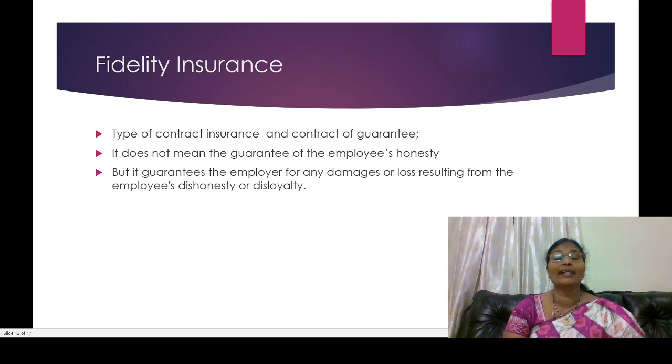Especially what guarantee means here, it does not mean the guarantee of the employee's honesty. And generally this type of policy is taken by the employer for the employee. The employer takes it, because you can't always be sure of the employee's honesty. So this type of policy is helpful for the employer whenever any damage or loss results because of the employee's dishonesty or disloyalty. At that time the risk should be covered by fidelity insurance.